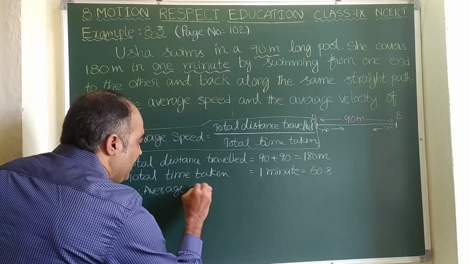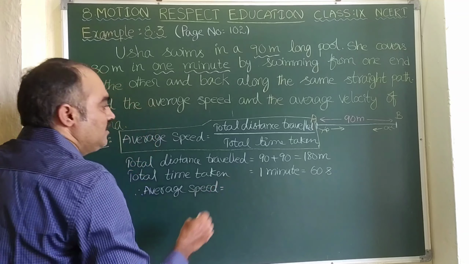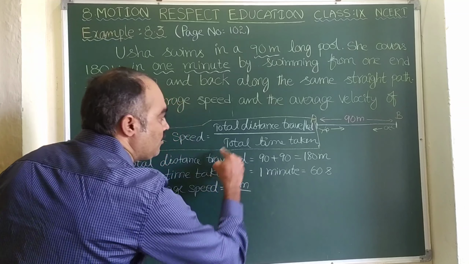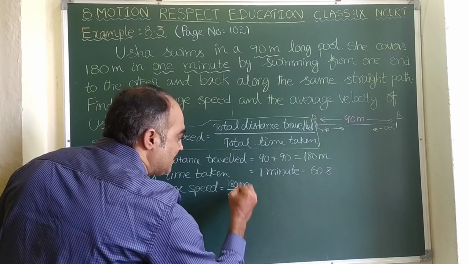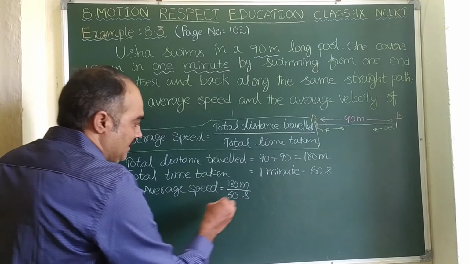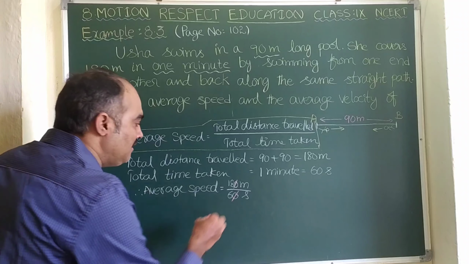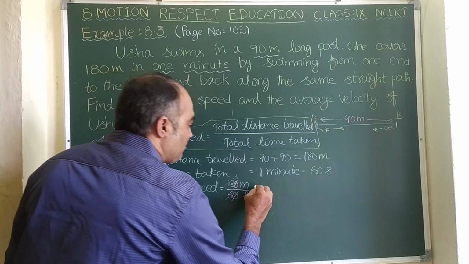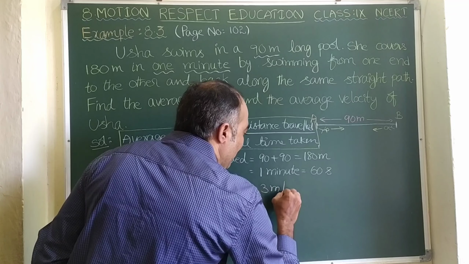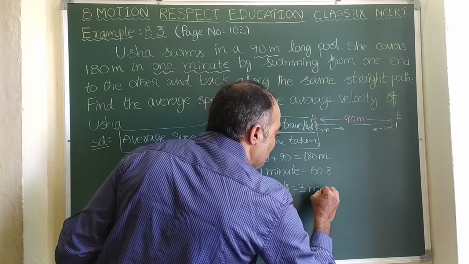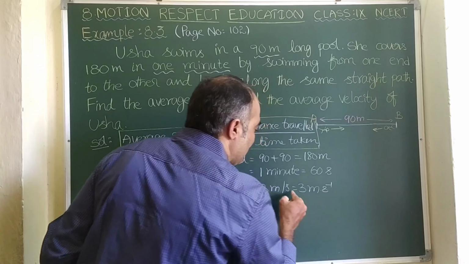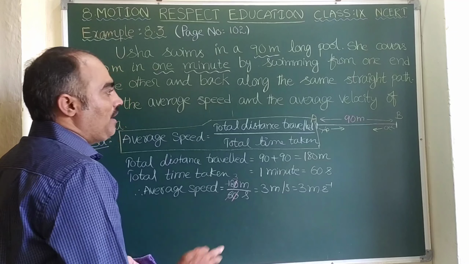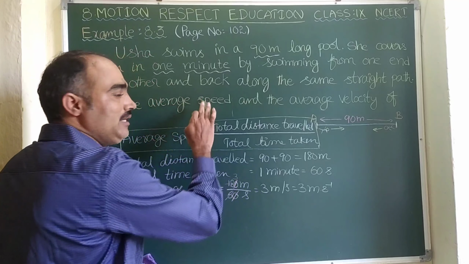Therefore, average speed is, substituting, total distance traveled 180 meters divided by total time taken 60 seconds. Is there any cancellation? The zeros get cancelled, and 6 threes are 18. So we get the answer 3 meter per second. It can also be written as 3 m s power minus 1, if we bring s to the numerator.